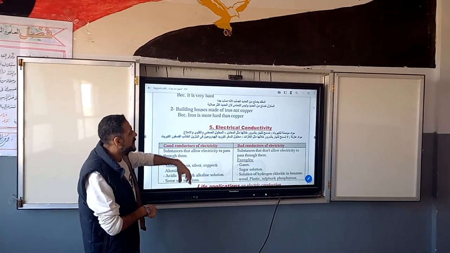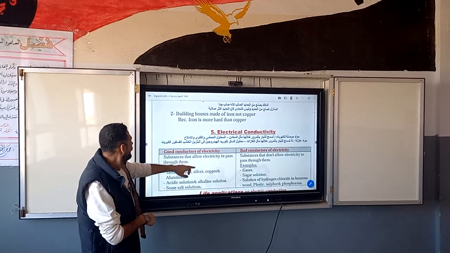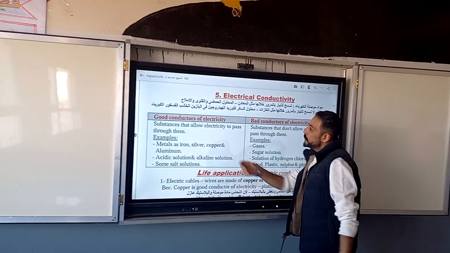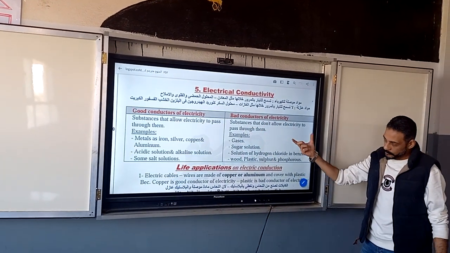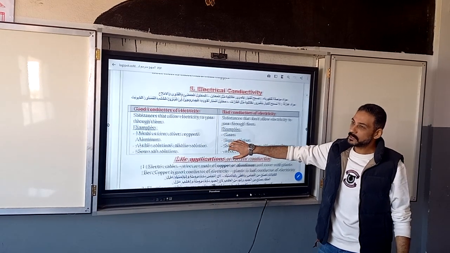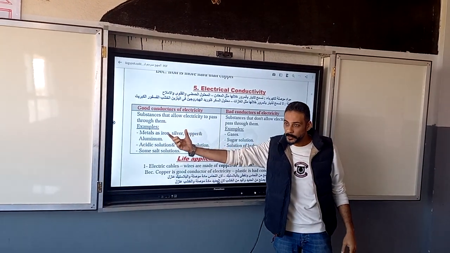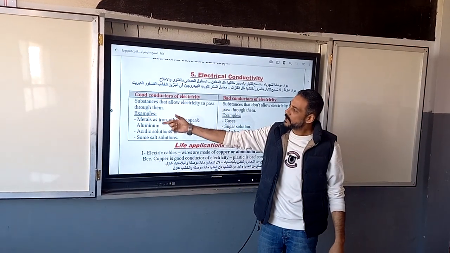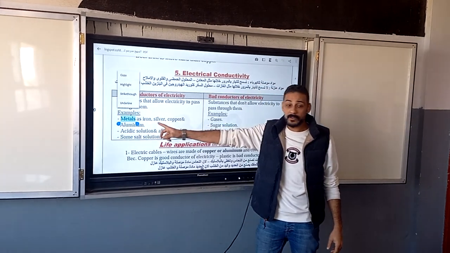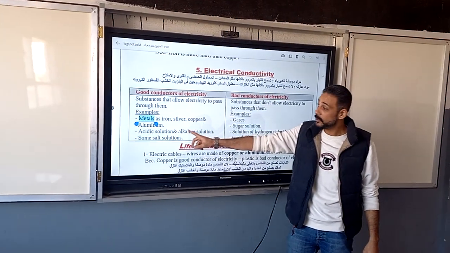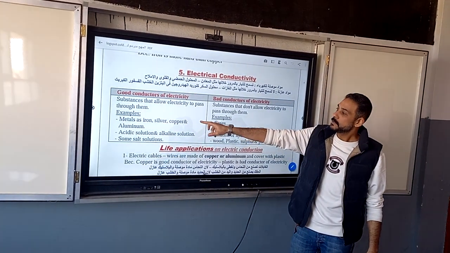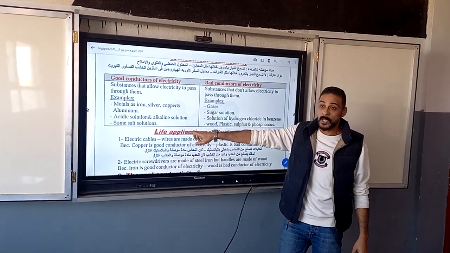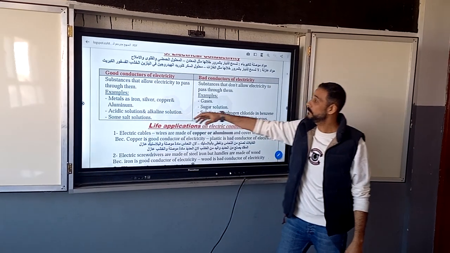The fifth one is electrical conductivity. Matters are good conductors or bad conductors. A good conductor allows the electric current to pass through it, but a bad conductor does not. Examples: metals like iron, silver, copper, and aluminum are good conductors. Some solutions like acidic solution, alkaline solution, and some salt solutions are good conductors of electricity.